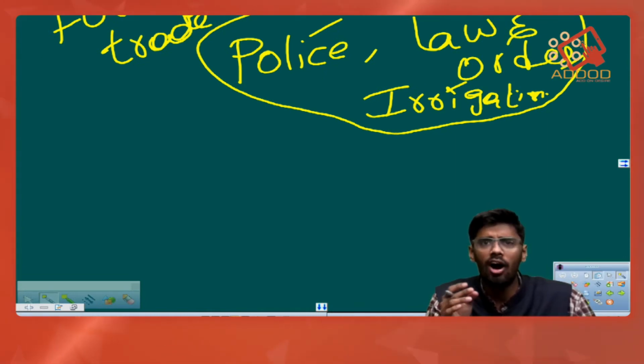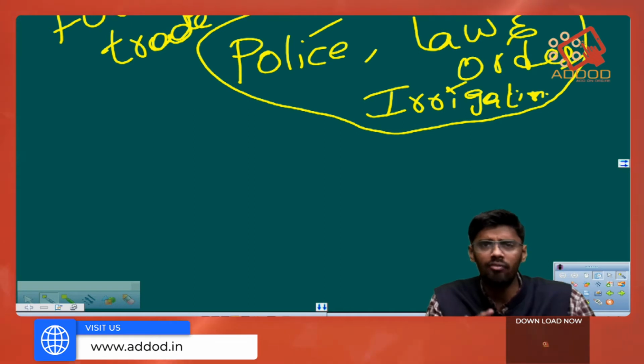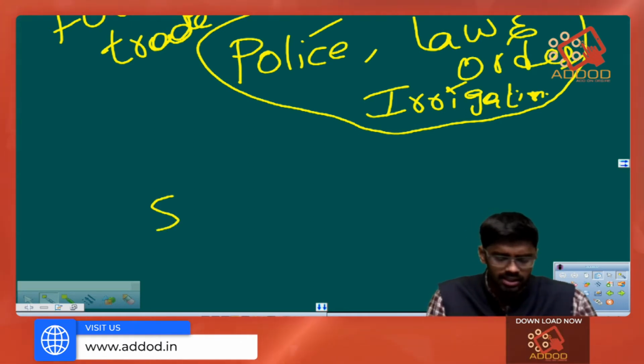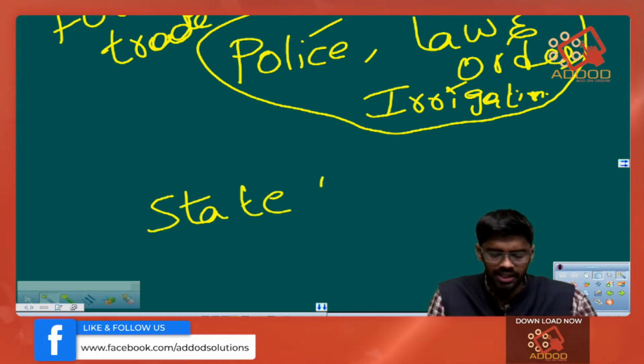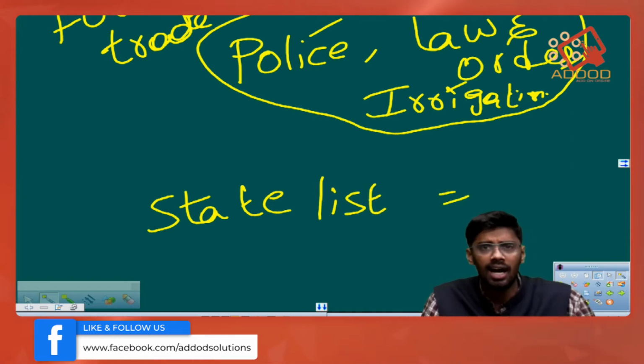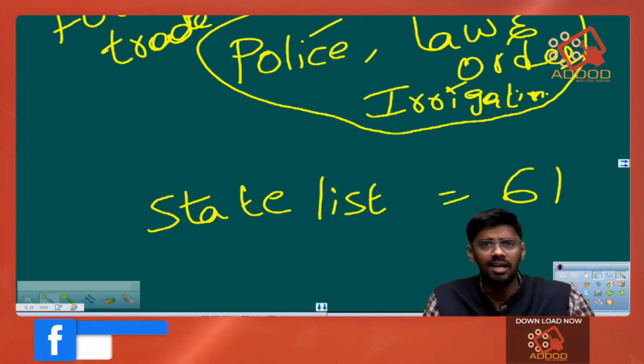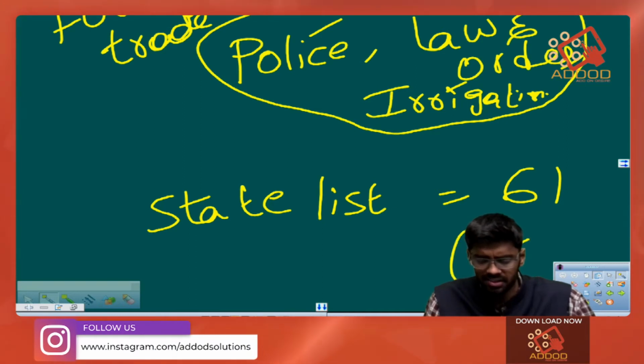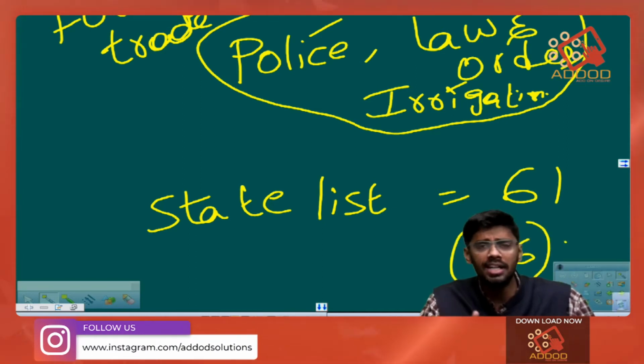Now we'll see how many subjects are kept in which type of list. In the state list, currently there are 61 subjects. Earlier there used to be 66. So what happened to the rest 5 subjects?